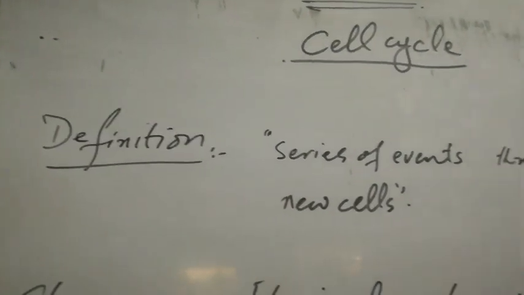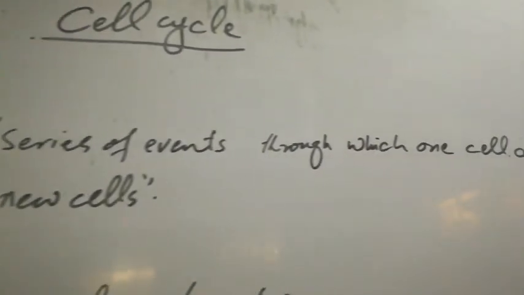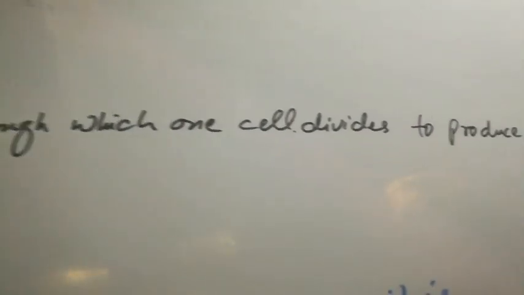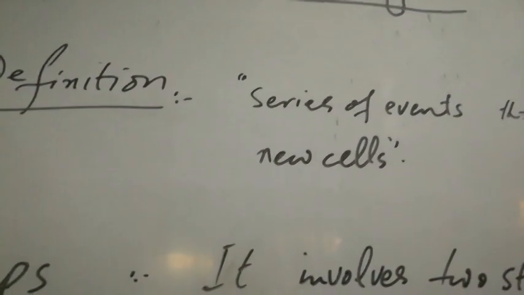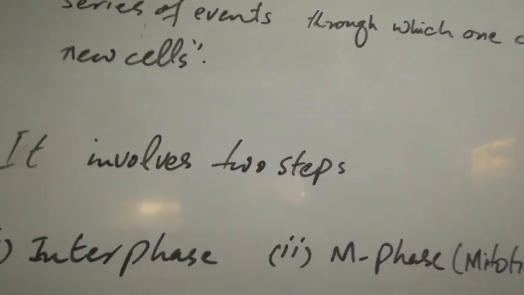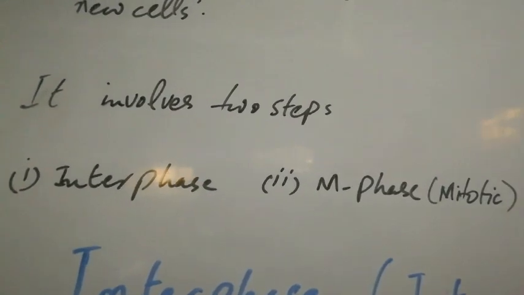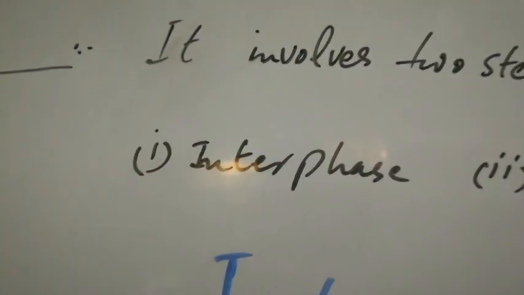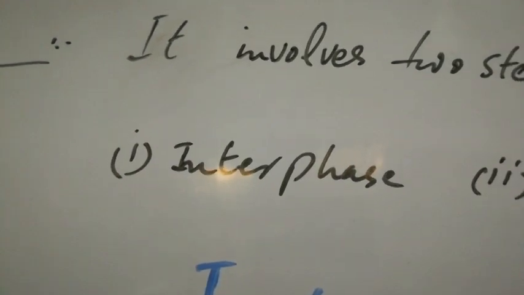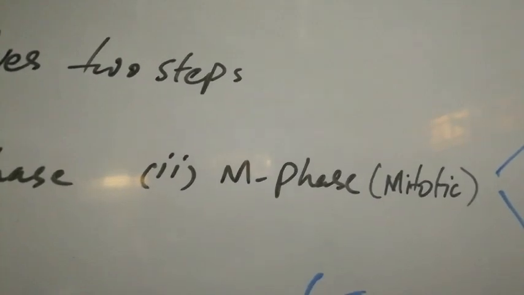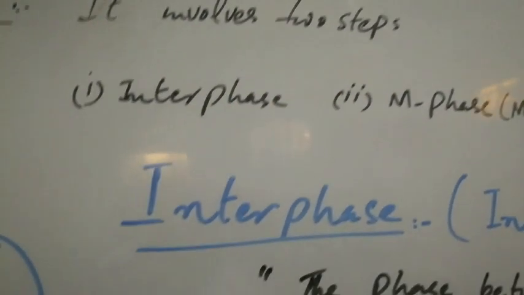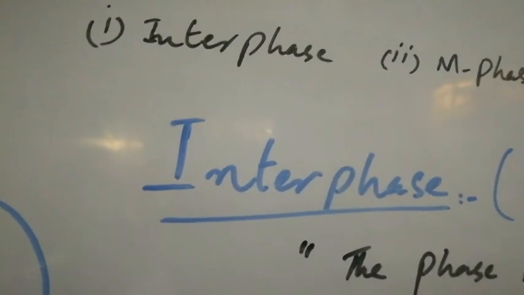So the cell cycle can be defined as the series of events through which one cell divides to produce two or more new cells. Cell division is a complex process, so it is further divided into two main steps. The first one is the interphase and the second one is the mitotic phase or M phase. Today we will study the interphase.